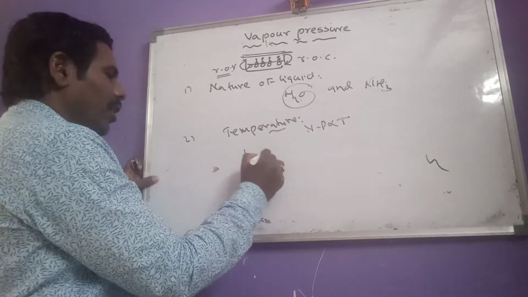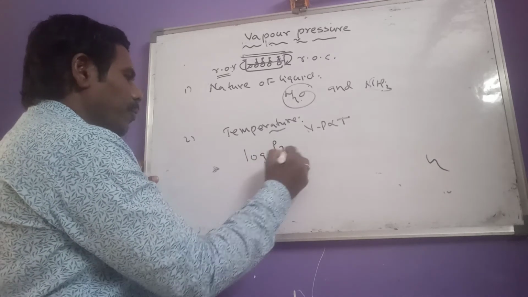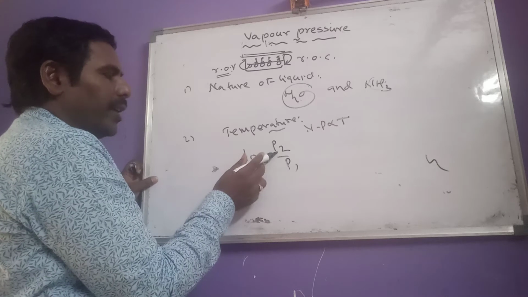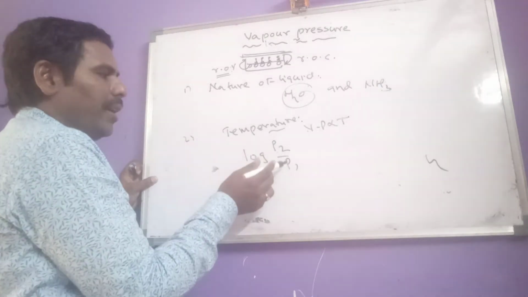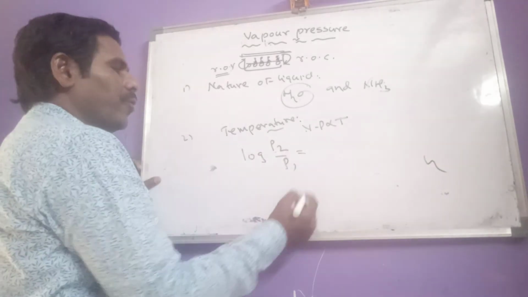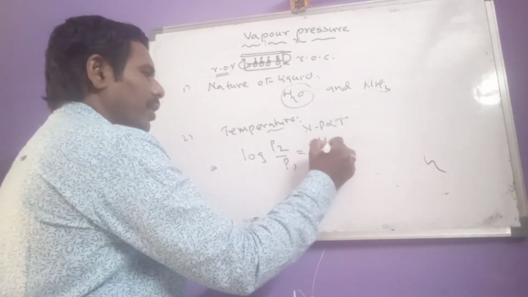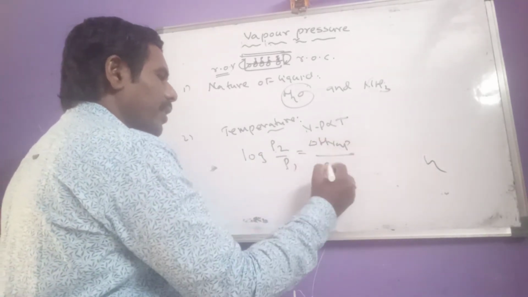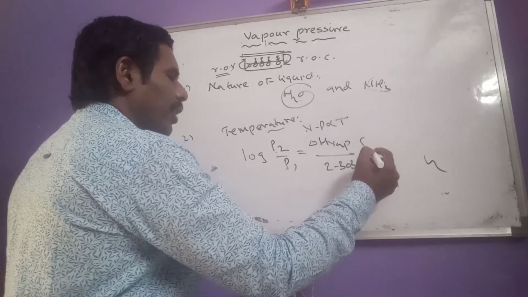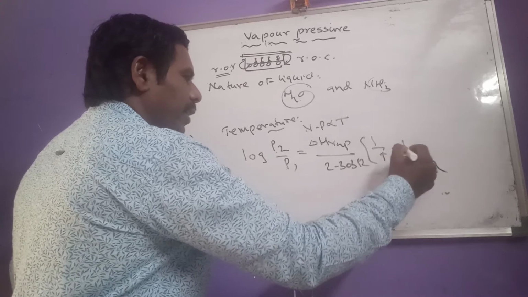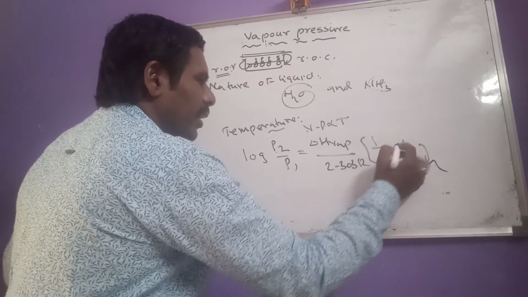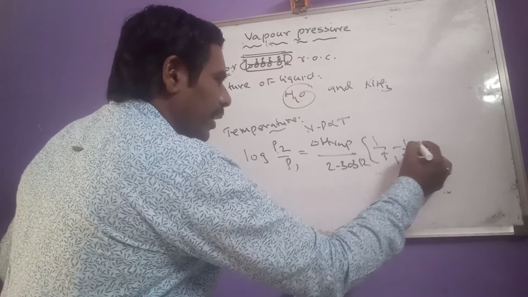Log P2 by P1, where P2 is the pressure at temperature T2 and P1 is the pressure at temperature T1, equals delta H vaporization by 2.303 R into (1 by T1 minus 1 by T2). So this is the Clausius-Clapeyron equation.